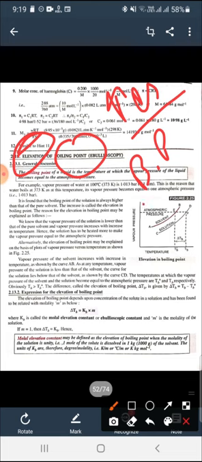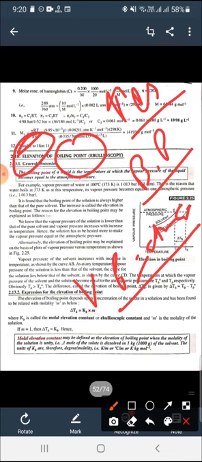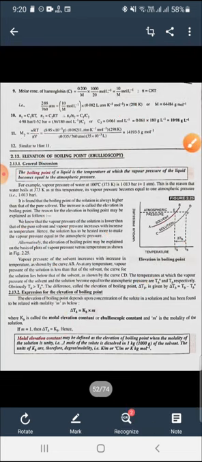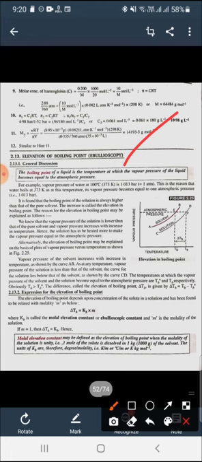Boiling point, as you know, of any liquid is the temperature at which the vapor pressure of the liquid becomes equal to the atmospheric pressure. The pressure exerted by the air is known as atmospheric pressure. The temperature at which vapor pressure and atmospheric pressure become equal is known as the boiling point of the liquid. So boiling point is just the temperature.